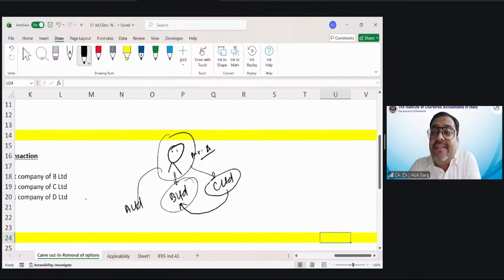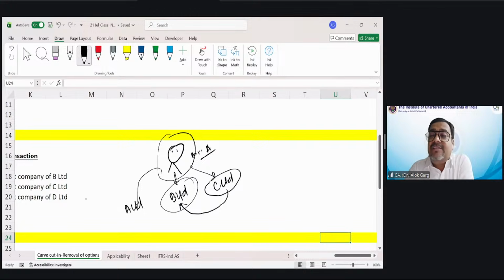And Mr. A is saying, this is fantastic. If I do the fair valuation keeping C Limited as a standalone entity, probably it will catch the eyes of shareholders. So what I'll do, I will transfer this C Limited into B Limited.